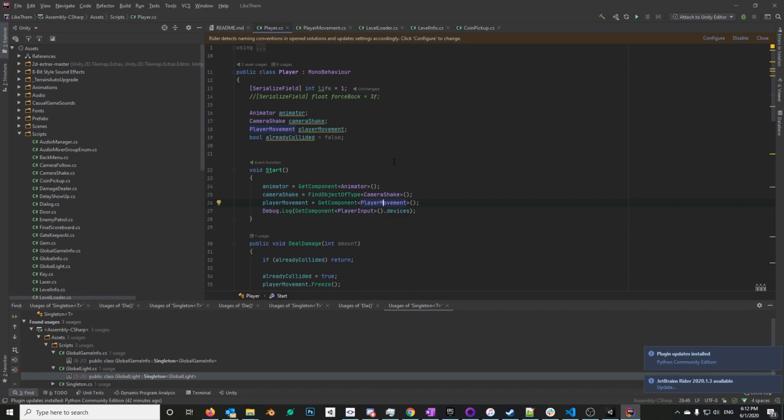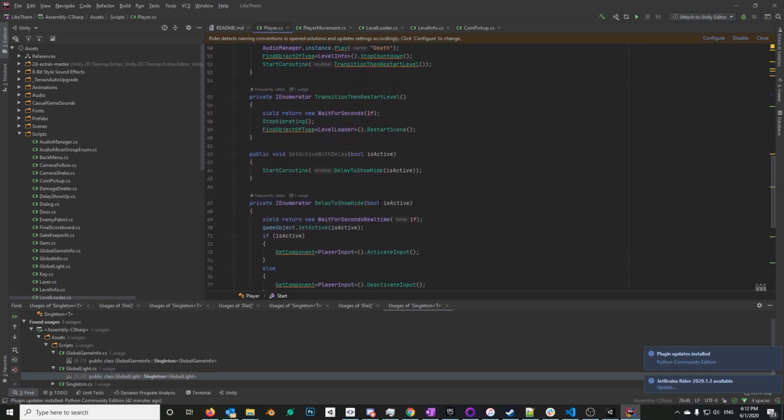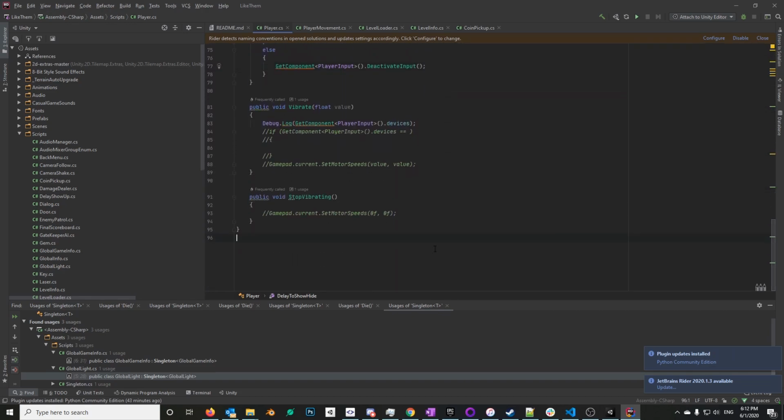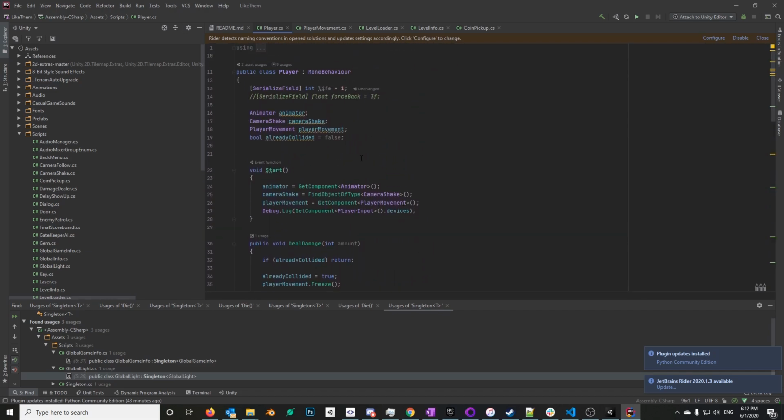So here I notice that there is no update function. When there's no update function, that leads me to think that he's using an event system. Problem is there's no event callbacks here either. And so what exactly is the architecture he's using? Well, let's look at an important function like the death function.